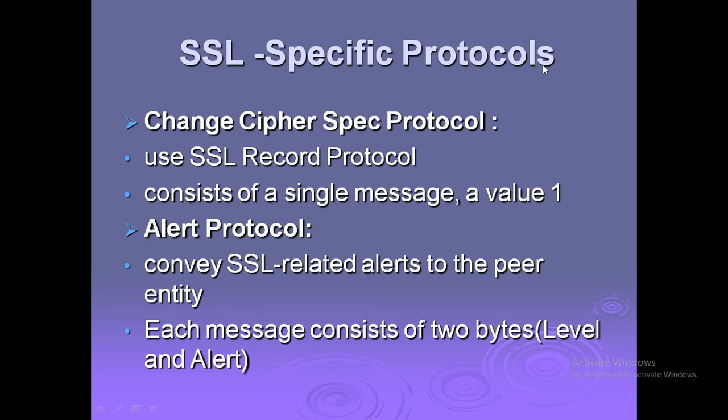SSL specific protocols: the change cipher spec protocol uses the SSL record protocol and consists of a single message with a value of 1 byte. The alert protocol conveys SSL related alerts to the peer entity. Each message consists of 2 bytes, level and alert, each of 1 byte.